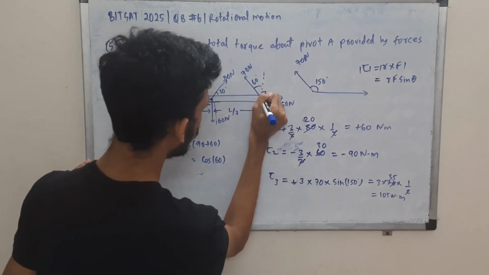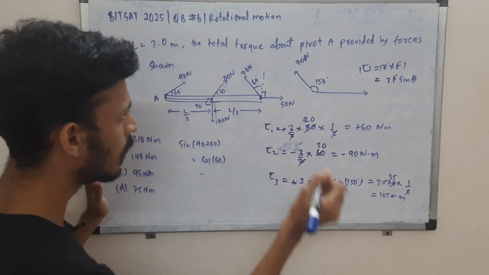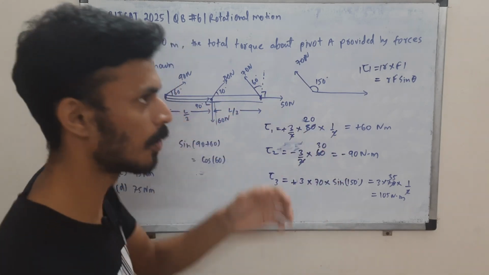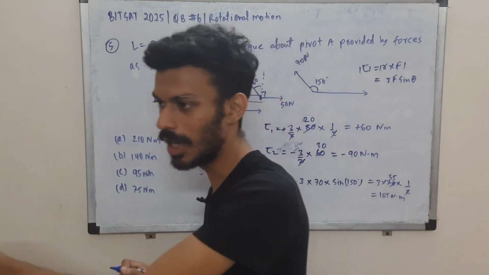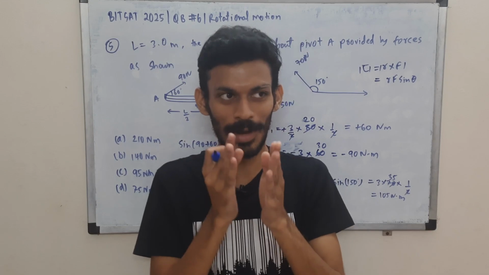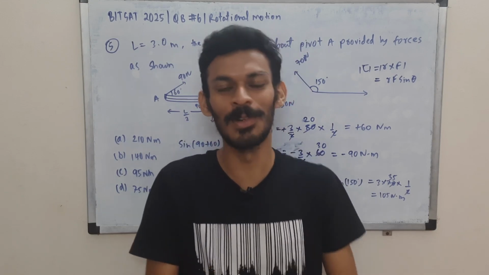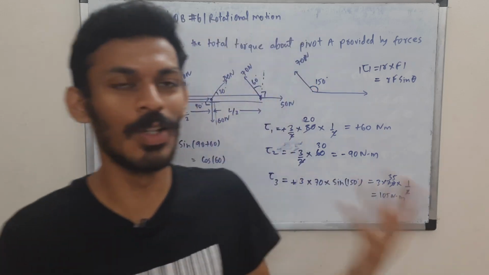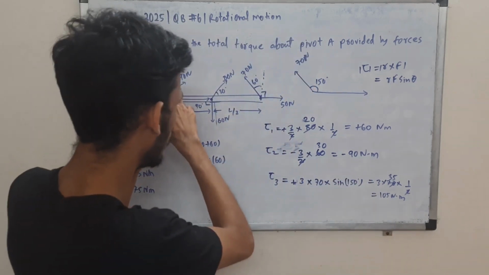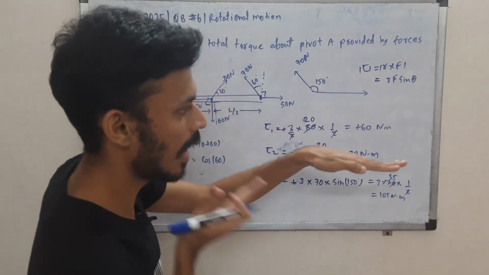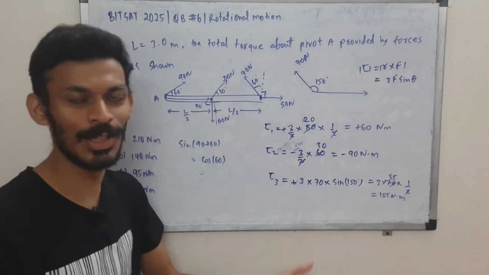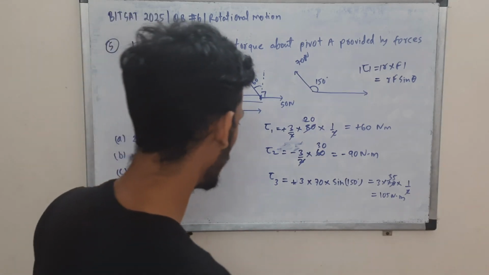Then we also have this force of 15 newtons, but the problem with this force is that it is pulling the door like this. The door opens like this, suppose. You stand parallel to the door and try to pull it like this. It won't cause rotation, right? That is the case over here. Or if you want to see r f sine theta, r and f are in the same direction, so sine 0 is 0. Math won't lie.